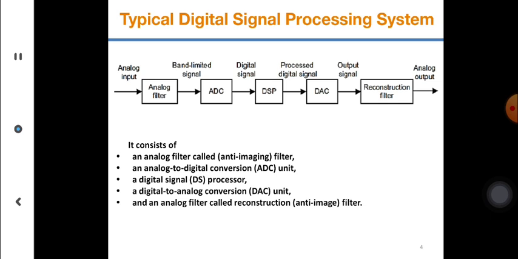Convert that band limited signal into digital, you get a discrete time signal, and you pass it into the digital signal processor, where you process the signal. After that you convert the digital signal into an analog signal, pass it through a reconstruction filter, and you get back your analog output. So in the process you see the A to D converter and the D to A converter.